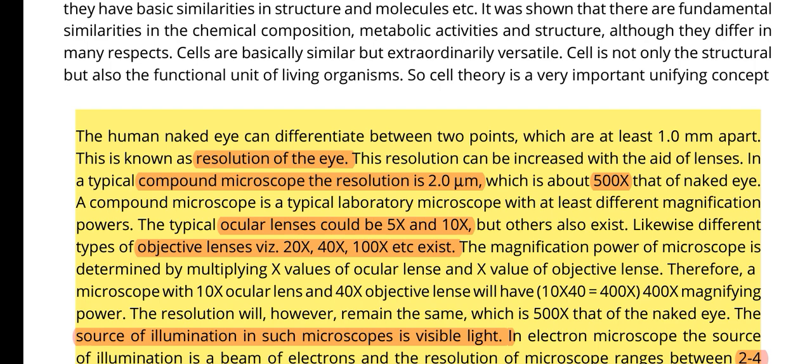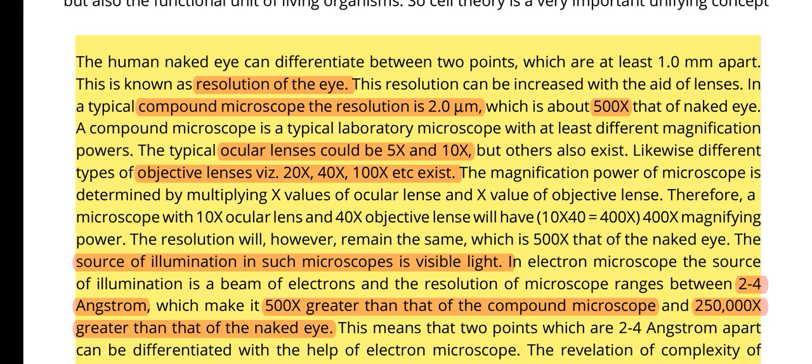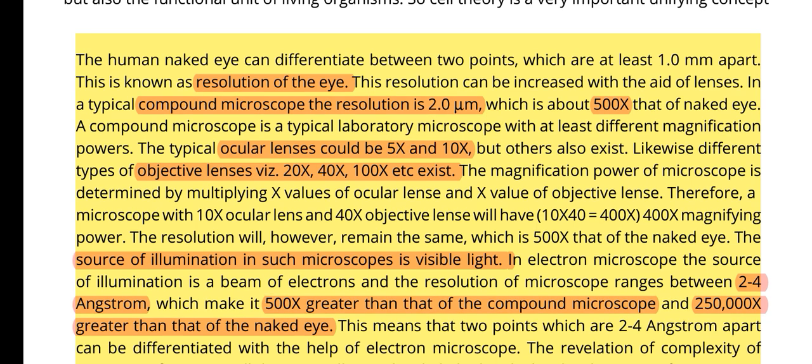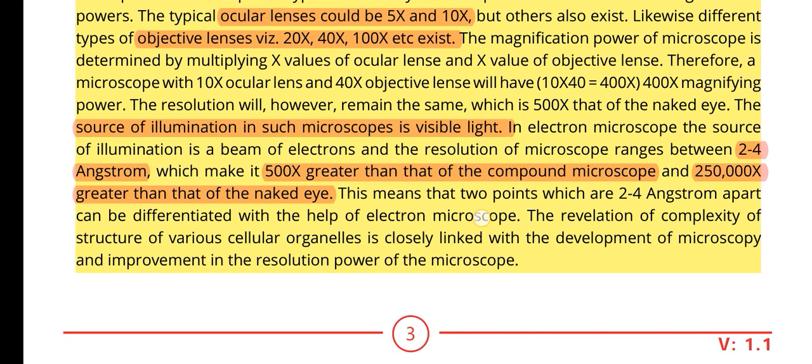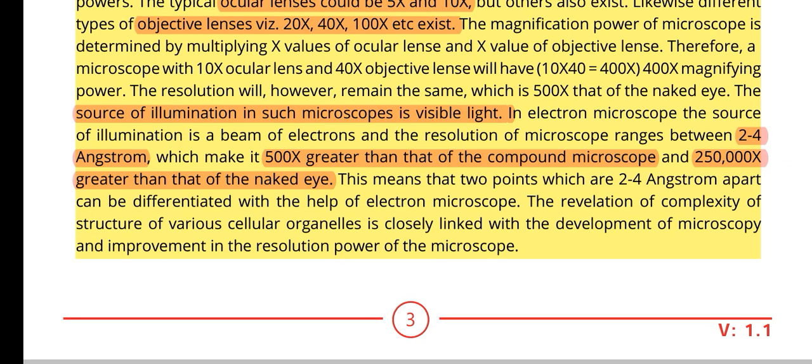If we multiply these, we get the overall magnification. If we use a 5x ocular lens and a 100x objective lens, then the magnification power of the simple compound microscope will be 500x, and the electron microscope has a magnification power of 250,000x.